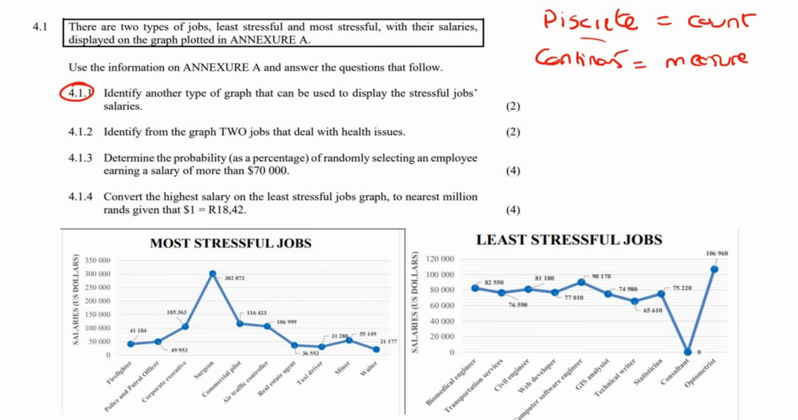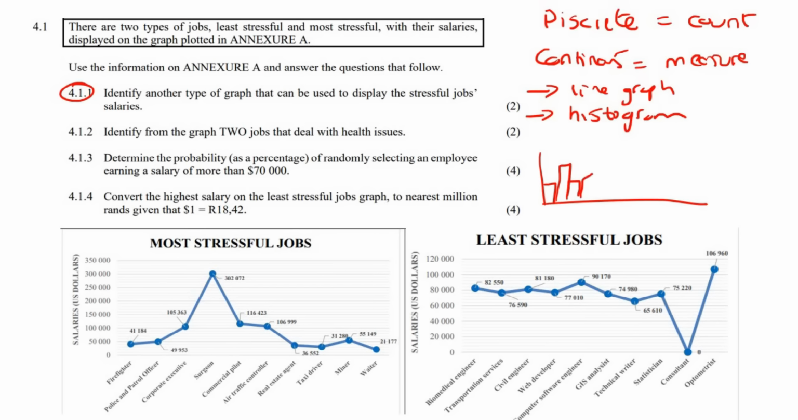So when you have continuous data, the two main ways that we show it on graphs is a line graph, which is what we have here, and then we can also use histograms. Histograms are the ones that don't have any gaps between the bars. So we could go with a histogram. If it was discrete data, then we usually use a bar graph or something like a pie chart.